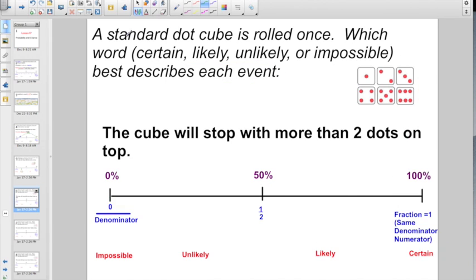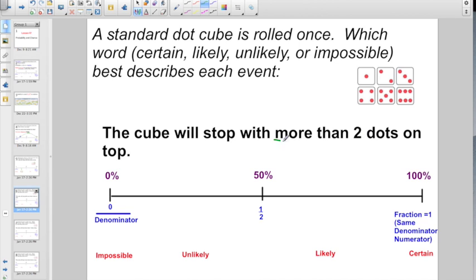Check out this one. A standard dot cube, a dice, is rolled once. Which word, certain, likely, unlikely, or impossible, best describes this event? That the cube will stop with more than 2 dots on top.